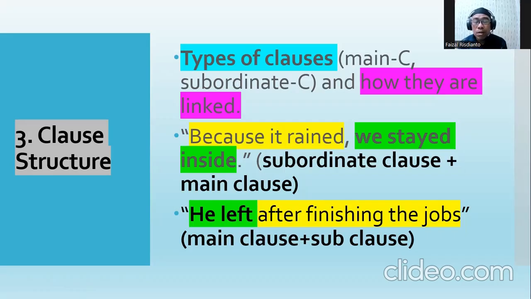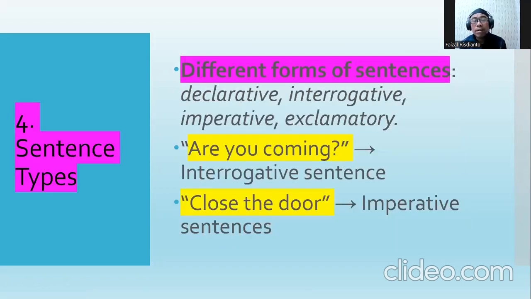Yeah, so the main clause of "he left" belongs to something that is independent. The fourth sentence type, yeah, in syntax we learn about different forms of sentences like declarative, interrogative, imperative, and exclamatory. For example, "Are you coming?" This belongs to an interrogative sentence, ya. In bahasa Indonesia it is called pertanyaan, ya.